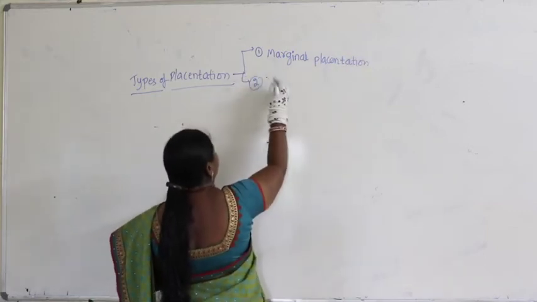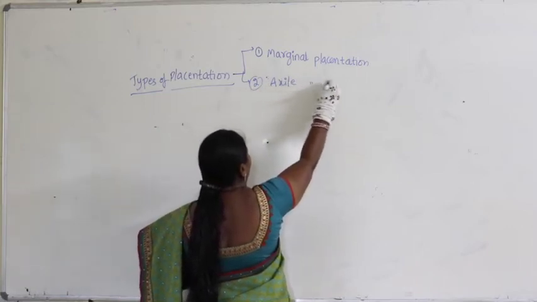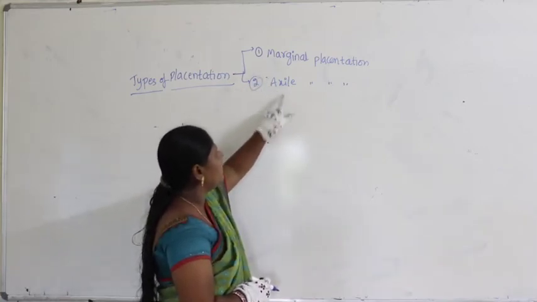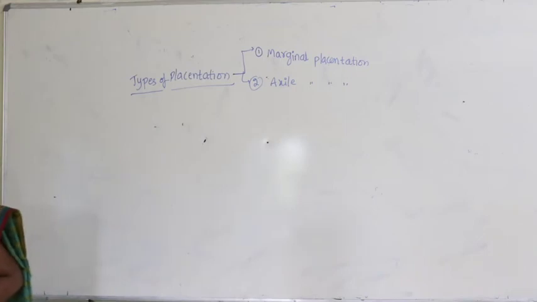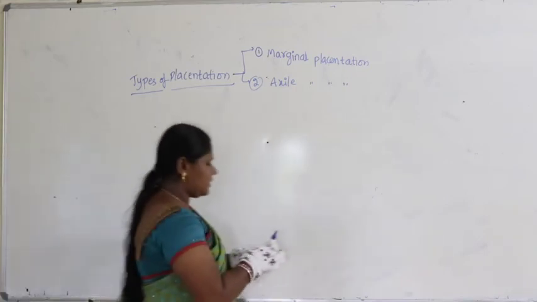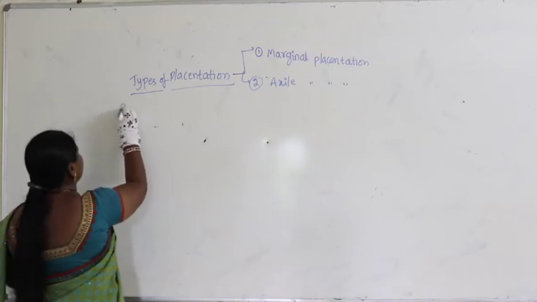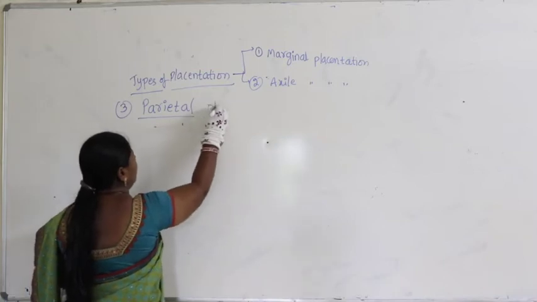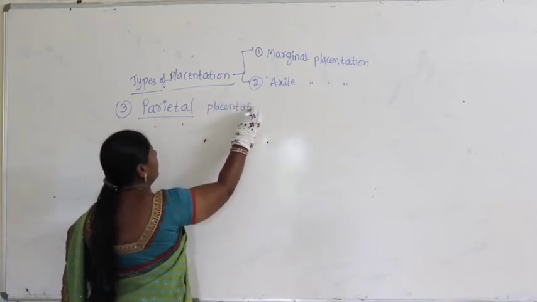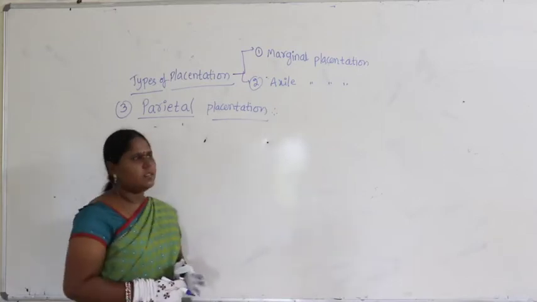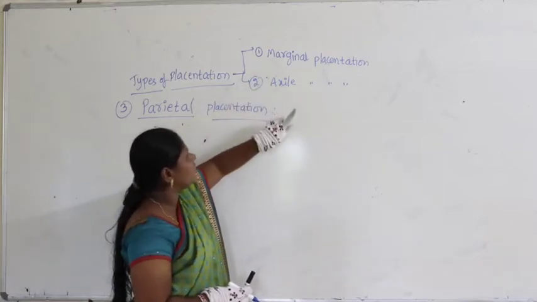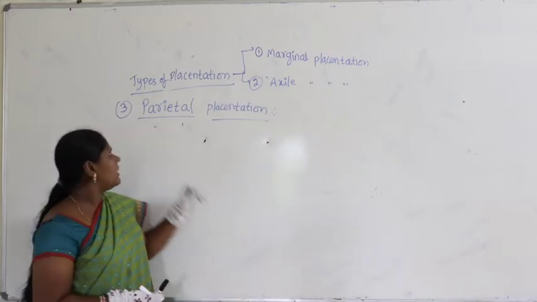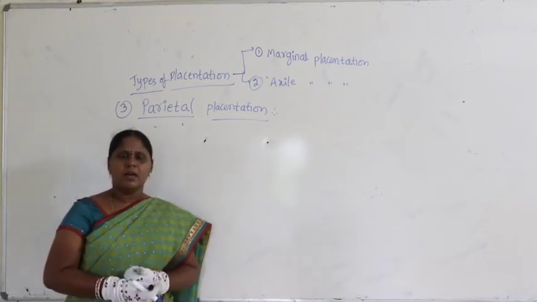Similarly, we studied axillary placentation. So, in the last class, we studied marginal placentation and axillary placentation. Now, let us continue our discussion with the next one, the third category called parietal placentation. The first one is marginal placentation, the second is axillary placentation, which we completed in the last class. So, let us continue with parietal placentation.